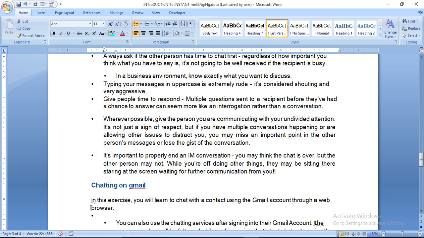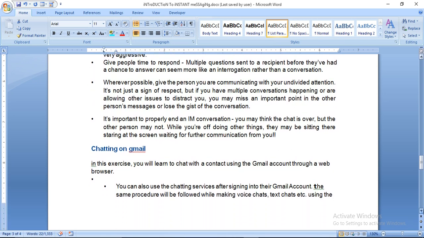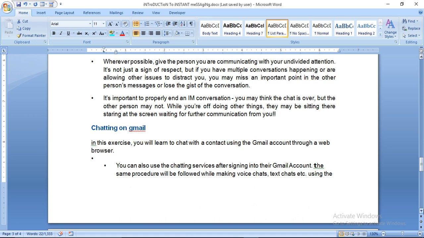Chatting on Gmail. In this exercise, you will learn to chat with a contact using a Gmail account through a web browser. अब Gmail account पे भी तुम बात कर सकते हो, वहाँ पे भी chatting की facility दी गई है. You can also use a chatting service after signing into the Gmail account. The same procedure will be followed while making voice chat, text chat, etc.